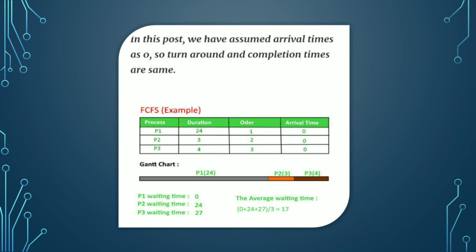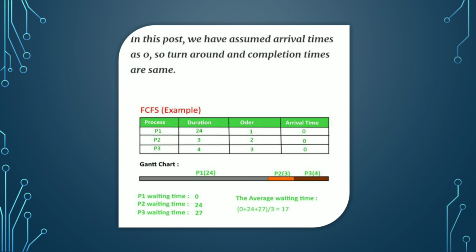We make the Gantt chart. First the P1 process is executed for duration 24, and next P2 for duration 3, and next P3 for duration 4. The processes are executed in order. The process which comes first is executed first.